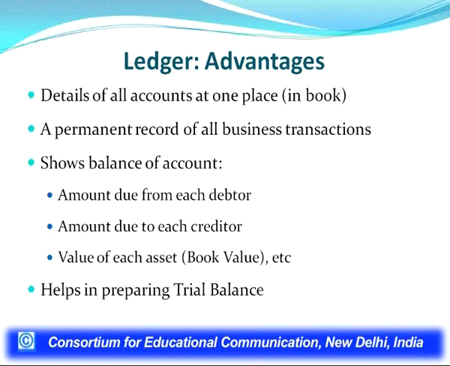If, as an owner or as a manager of the business, you want to know the details of a particular account or transactions relating to a particular account, for example, how much furniture was purchased during the year, how much sold, how much depreciation was charged on it, just see the furniture account in the ledger and you will find all the records there. And this is a permanent record of all business transactions, because every business must maintain the ledger and must keep it also for future references.